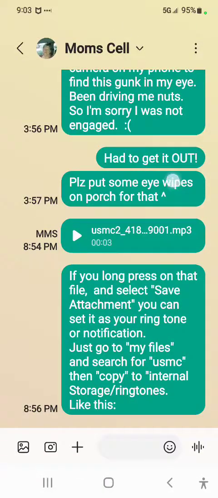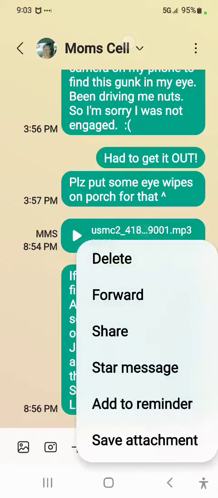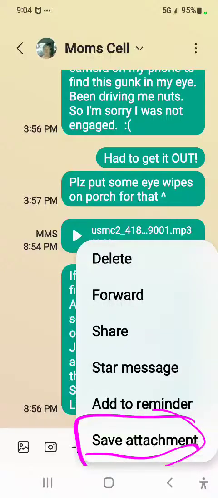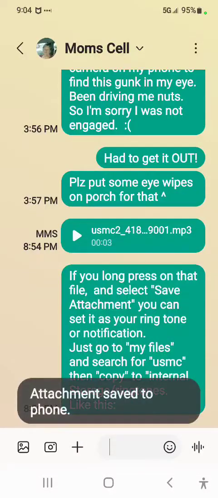You just want to long press on the attachment, that file right there. Just long press on it. Now you want to select Save Attachment. Save Attachment. Press that. It says Attachment Saved to Phone.